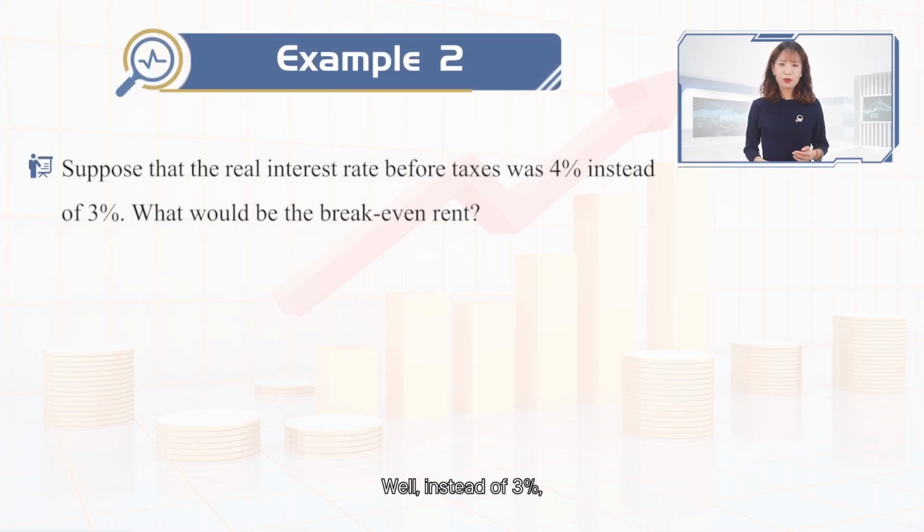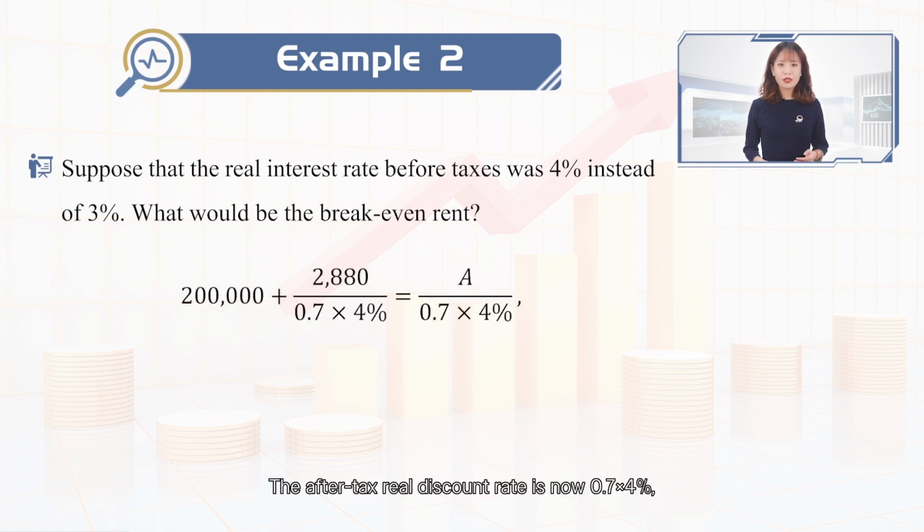Well, instead of 3%, if the real interest rate before taxes was 4%, what would be the break-even rent? The after-tax real discount rate is now 0.7 multiplied by 4%, 2.8% per year. By setting the PV cost of owning equal to the PV cost of renting and solving for A again, the break-even rent A is $8,480. So when the real interest rate increases, the break-even rent will also increase.